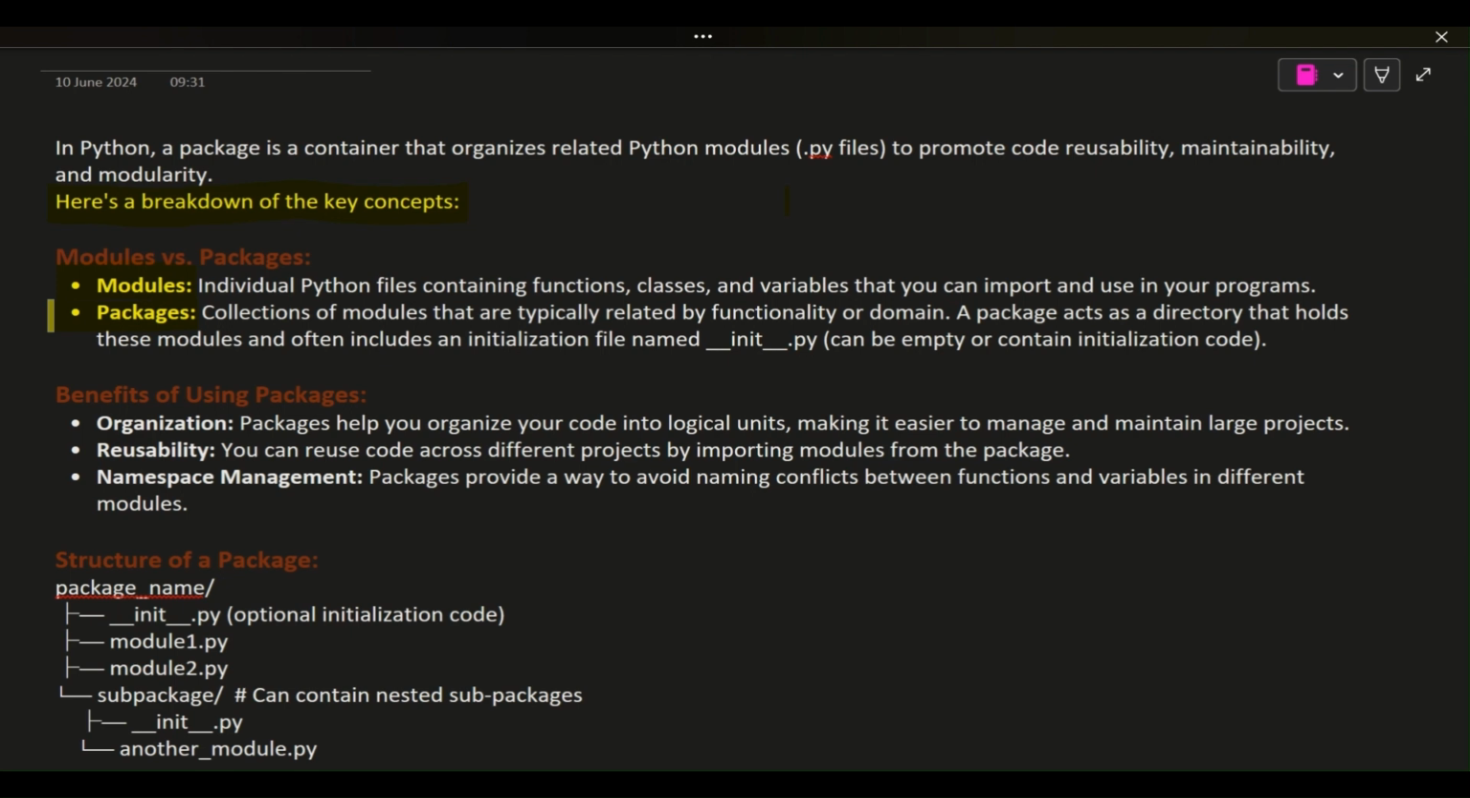A package acts as a directory that holds these modules and often includes an initialization file named __init__.py, which can be empty or contain initialization code.